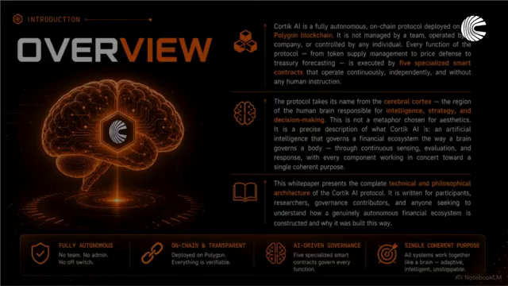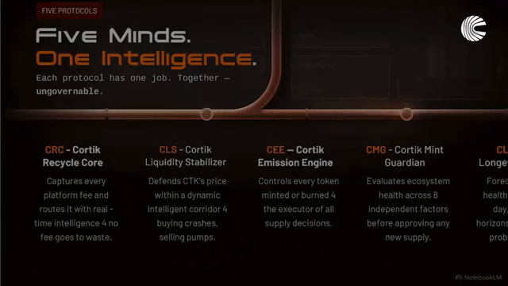This diagram outlines Cortik's structure. It operates as a living, on-chain organism on the Polygon network. Instead of a management team, 5 specialized AI smart contracts govern the ecosystem in a continuous 24-hour loop. 5 minds run the protocol.